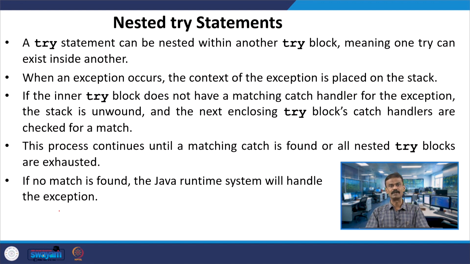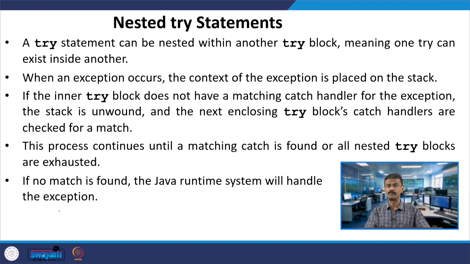So, whenever you have a try block, it is put in a stack, right. In fact, it is placed in the stack, and then whenever a catch block comes, assume that inside the try block I have an exception, the immediate catch block will be called and executed. You may ask the question, what if there is no match found? Before try, throw, catch, what did you do? Assume that you have written code A is equal to 50 by 0. Then what happened? By default, the standard library, whether C++ or Java, will handle it. That is why, if you look at the last point, if there is no match found, the Java runtime system will handle the exception.